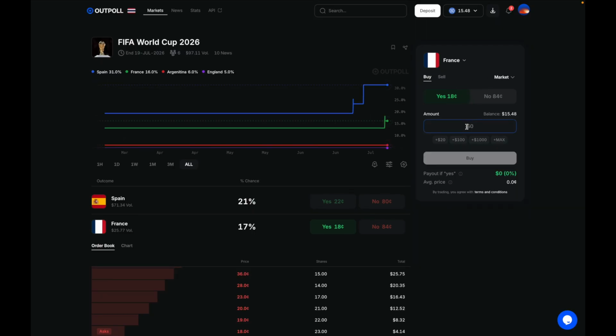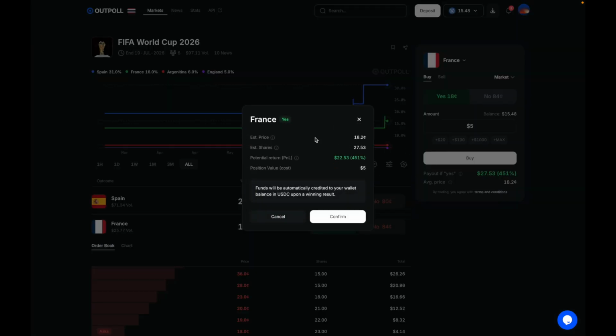So all we need to do for this is put in the dollar amount that we want to buy. We'll just do $5 here for an example. Now you can see below here the potential payout if France does indeed win the World Cup. This market resolves at yes, and our position would settle for $27.53. So let's go ahead and hit buy on these shares. As you can see, we're buying shares at an estimated 18.2 cents per share, and for that price we're getting 27.53 shares, and our P&L, assuming this market resolves at yes, is going to be plus $22.53. So let's click confirm on that.